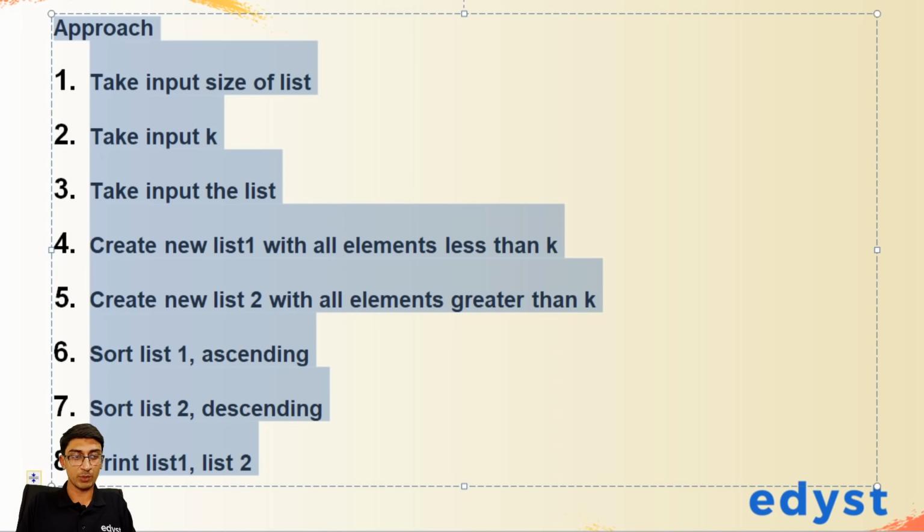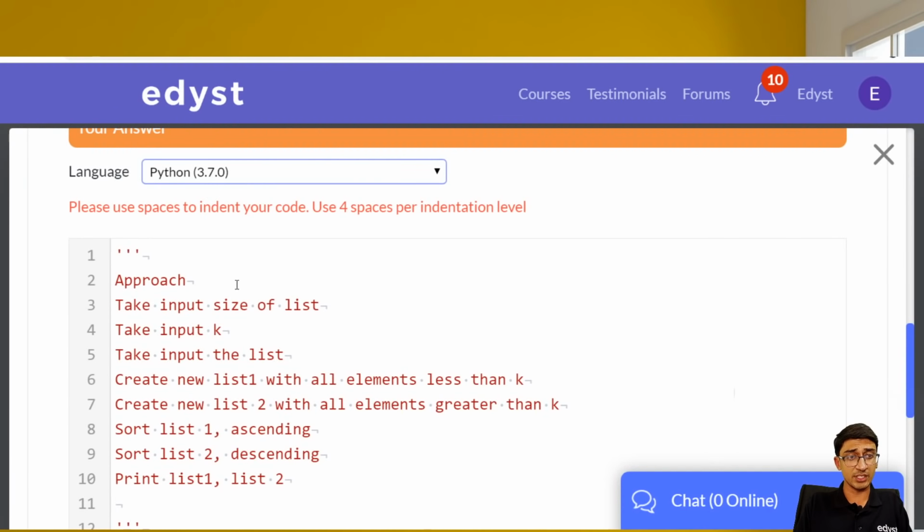All right, so I'm opening this up on the Edyst platform, and let's see. The approach is: take input the size of the list, take input k, take input the list, create new list 1, create new list 2, sort the list. Okay, let's do this one by one.